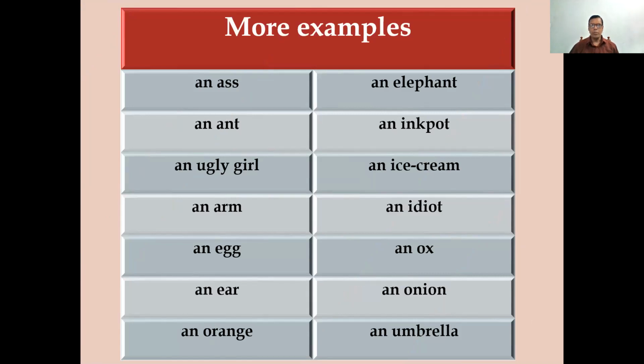There are more examples such as an ugly girl, an R, an egg, an air, an orange, an elephant, an inkpot, an ice cream, an idiot, an ox, an onion, an umbrella.